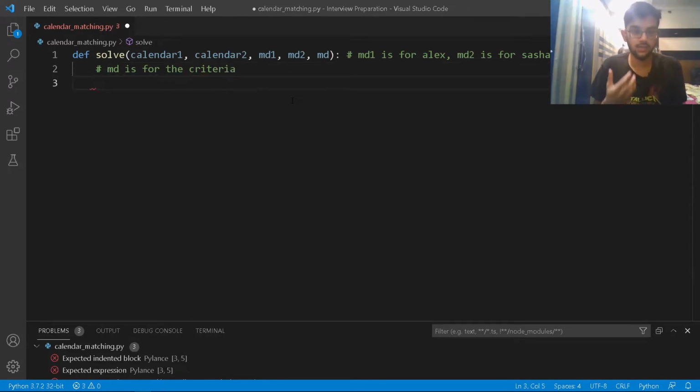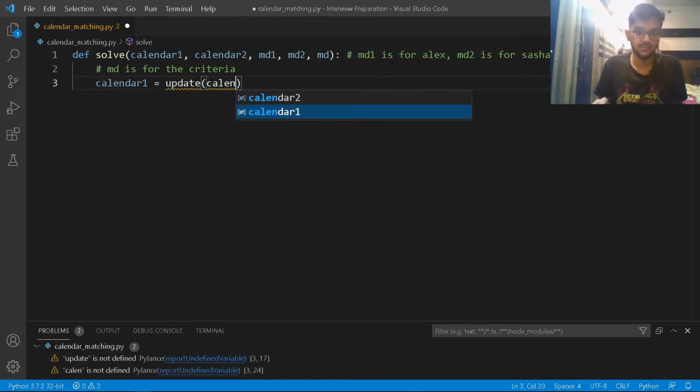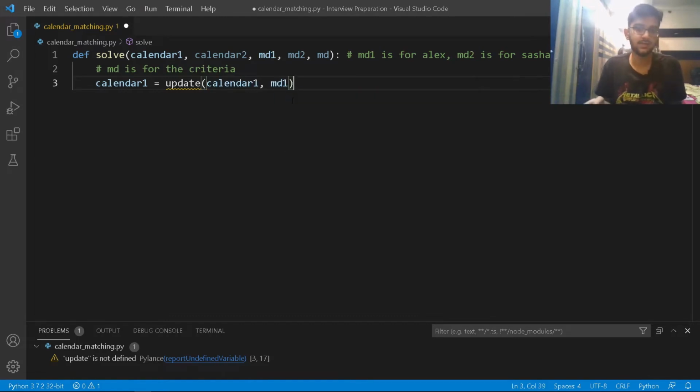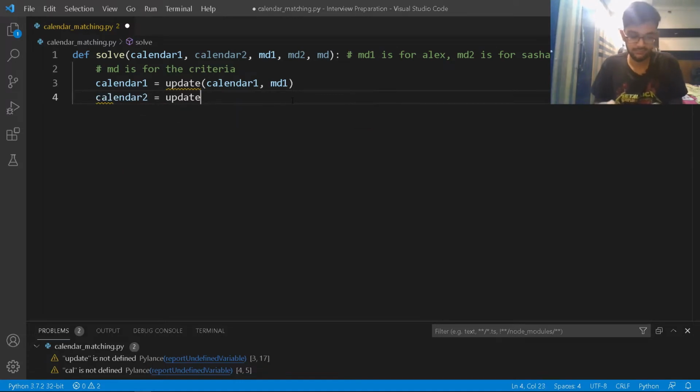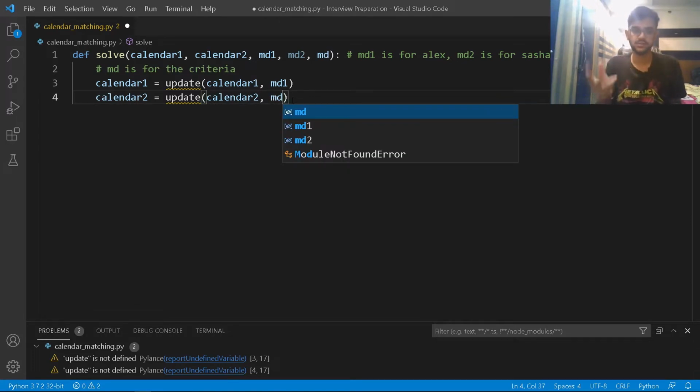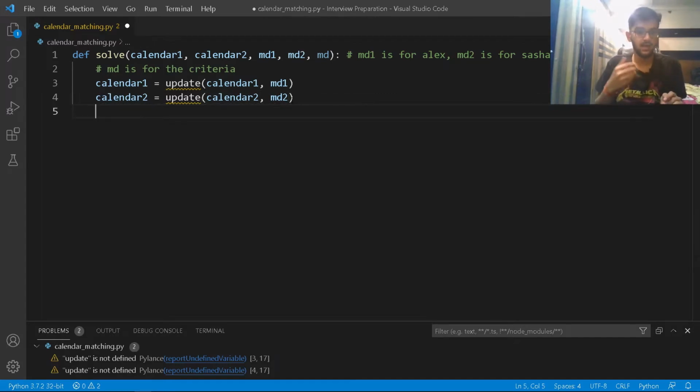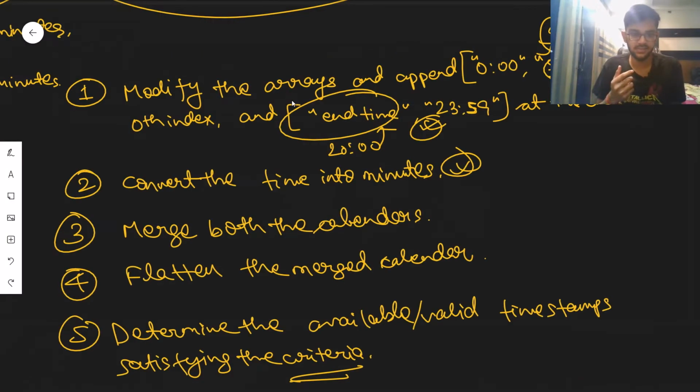Now how do I update this? Well, I write calendar 1 is going to be update, and I'll pass the information calendar 1, and I'll also pass meeting duration 1. Then calendar 2 is going to be update. I'll pass calendar 2, and what should I pass, meeting duration 1 or meeting duration 2? Well, since calendar 2 is Sasha's, I'll pass in Sasha's start and end time, so that's meeting duration 2. I hope it's all clear. After we have done this, let's see what our algorithm says, or what I have written.